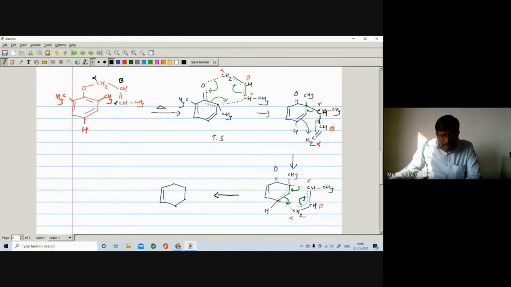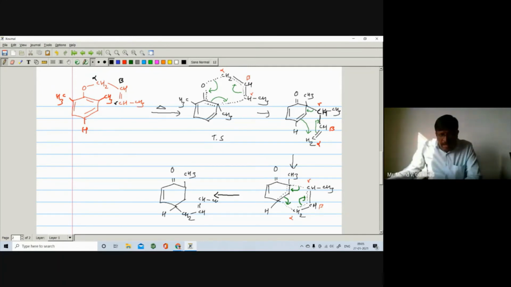Here is the pi bond, right? Here is the H. Here is a double bond. Here is CH3. This part does not break. Then what happens? This carbon forms a bond with this CH2. Here is a CH. Here is a double bond.